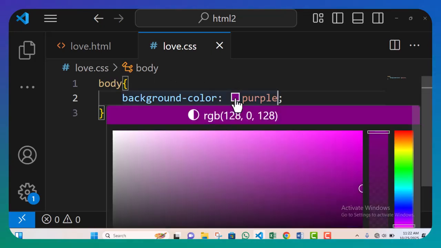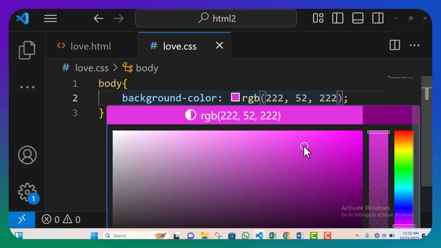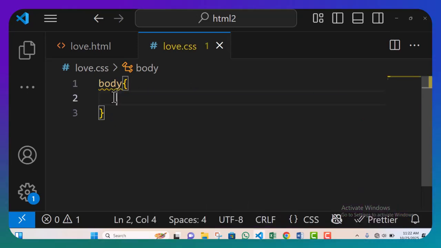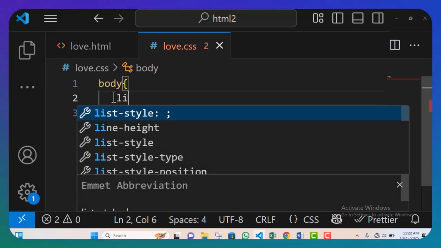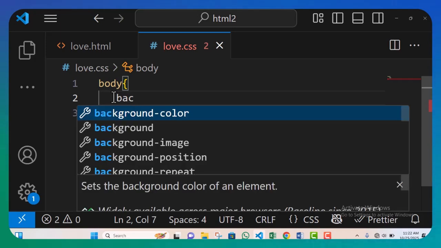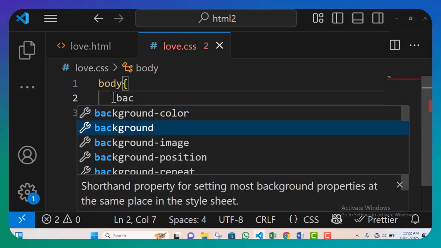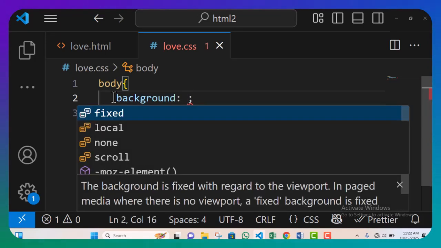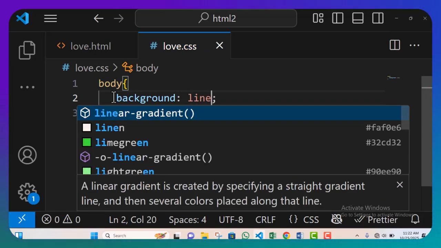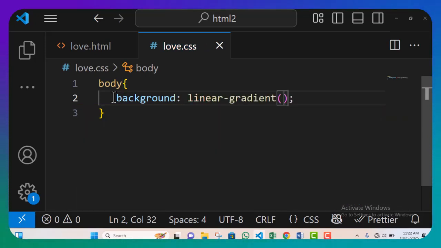Let's make the purple a bit light, but I would love to use linear gradient to this, so it will give us double color. Let's use linear gradient. We've learned about background color already if you've been seeing my video, so we can learn something new. We're going to say background, not background color this time, background. We're going to use linear gradients, all right. So you're going to choose the two colors that you want it to bear.